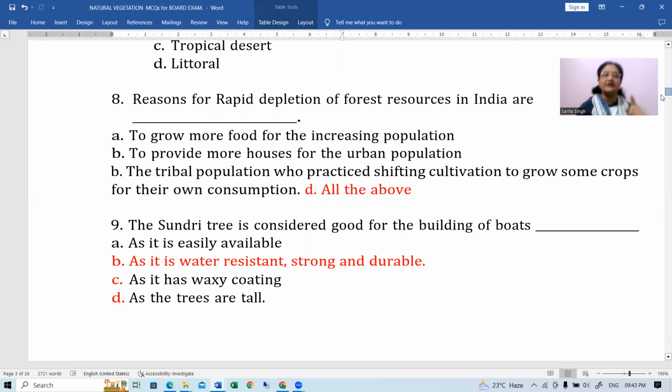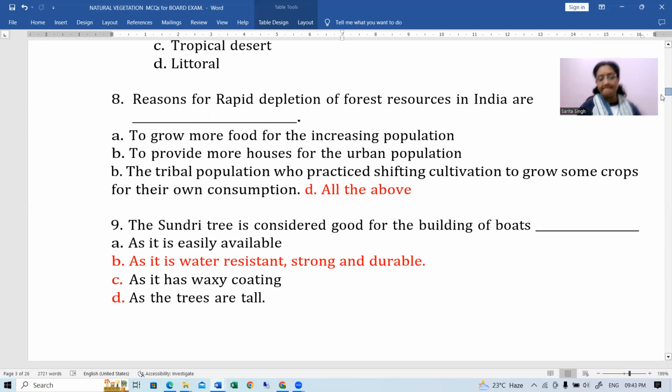All these options are correct, I feel. To grow more food for the increasing population, forests are being cut. Okay, deforestation is going on. To provide more houses for the urban population, yes, it is also correct. The tribal population who practiced shifting cultivation to grow some crops for their own consumption. That is also correct. So all these options are going to be correct in this.